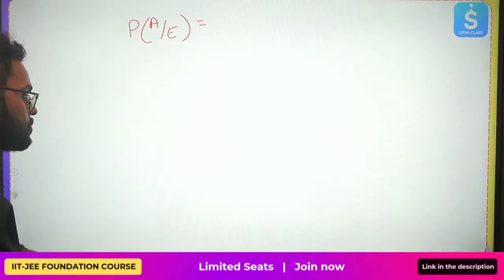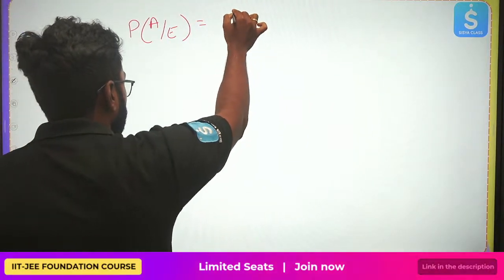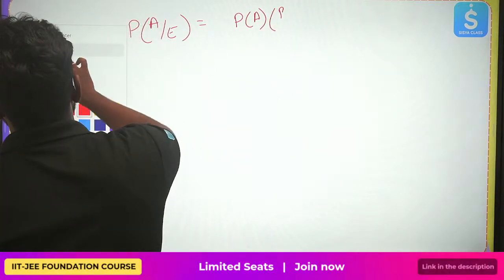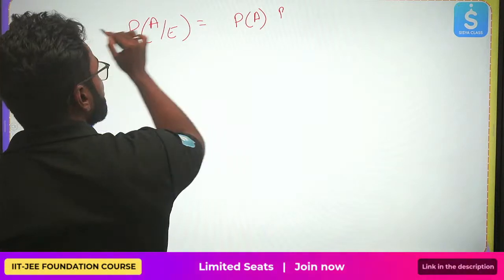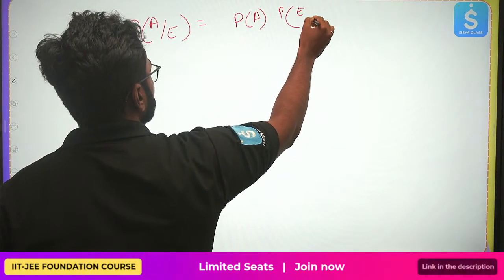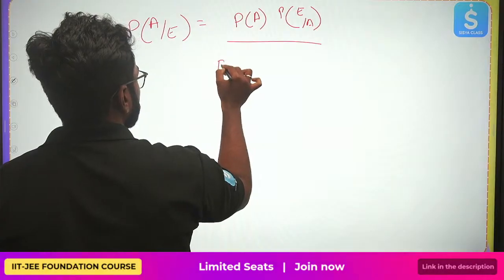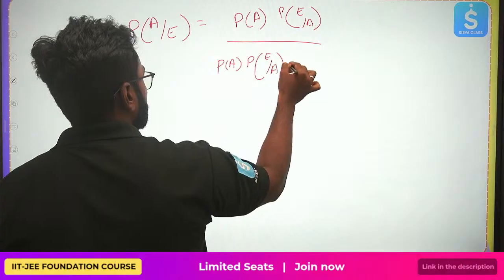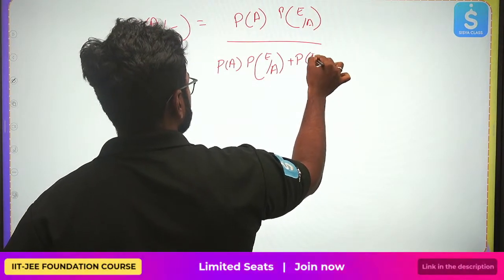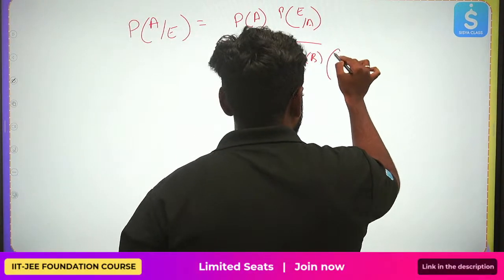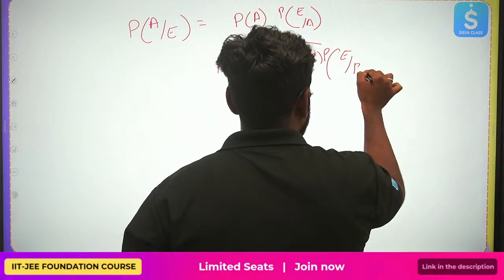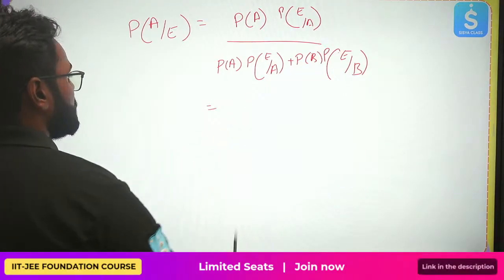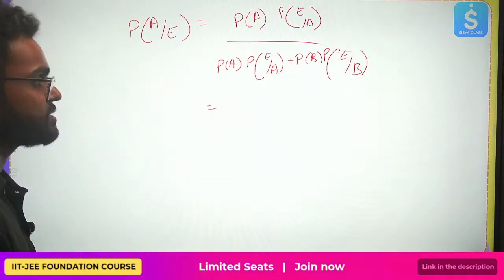So this is nothing but P of A into P of E by A, divided by P of A, P of E by A, plus P of B, the second bag, P of E by B. So this is how I applied the formula. Now I know everything. What is P of A? Choosing a bag at random, in this case, 1 by 2.